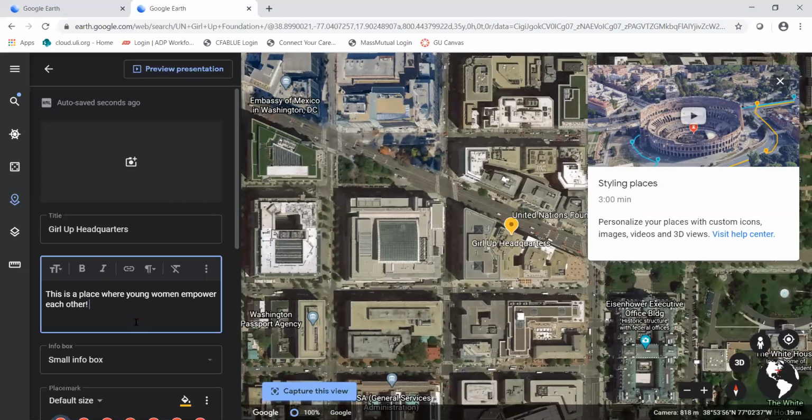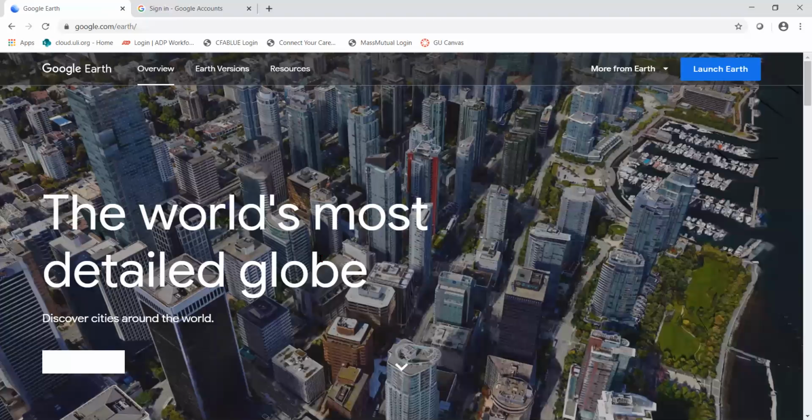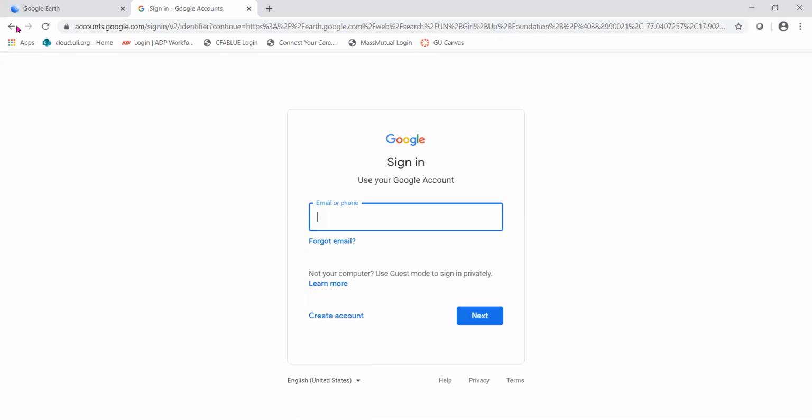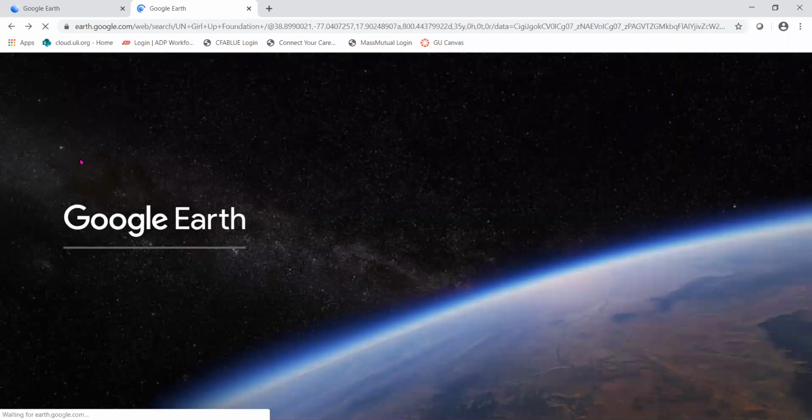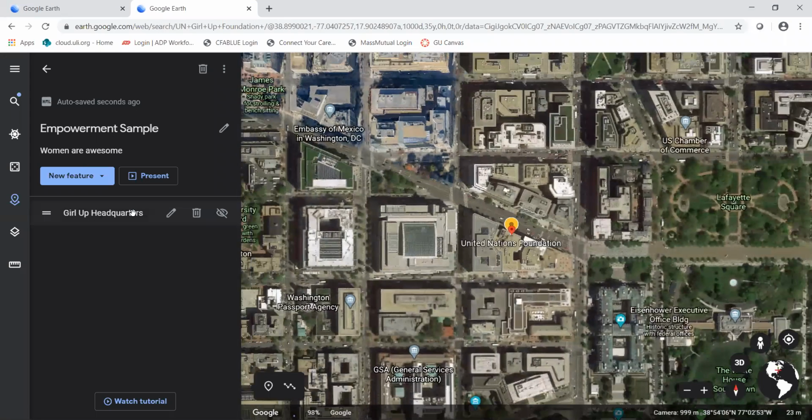You want 1 to 2 sentences about what is going on in that location that represents positive empowerment around the world. You also want to add a picture. When you click on this, it will let you sign into your Google account. Add a picture. You can also upload one. I did something, give me a second. It's thinking. The point being, you want both 1 to 2 sentences and an image to go with each place on your tour. And it just dropped me off right back where I was.